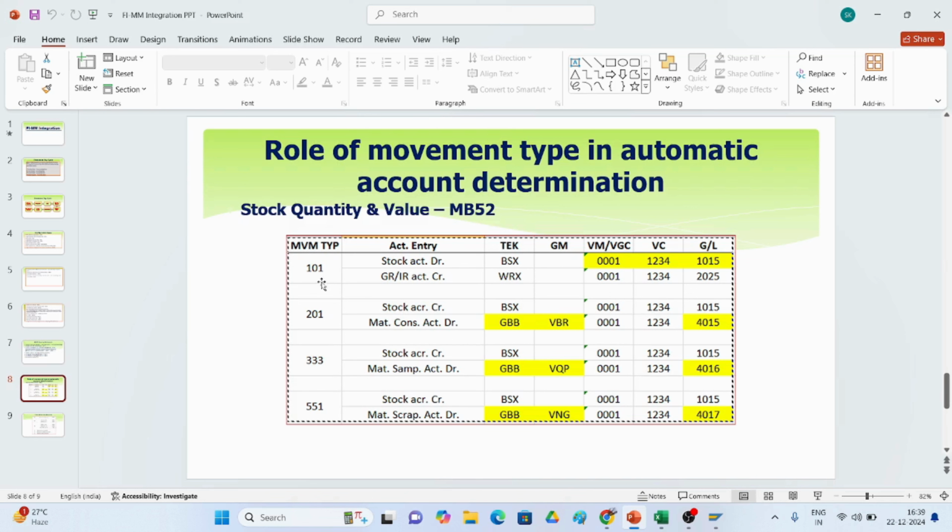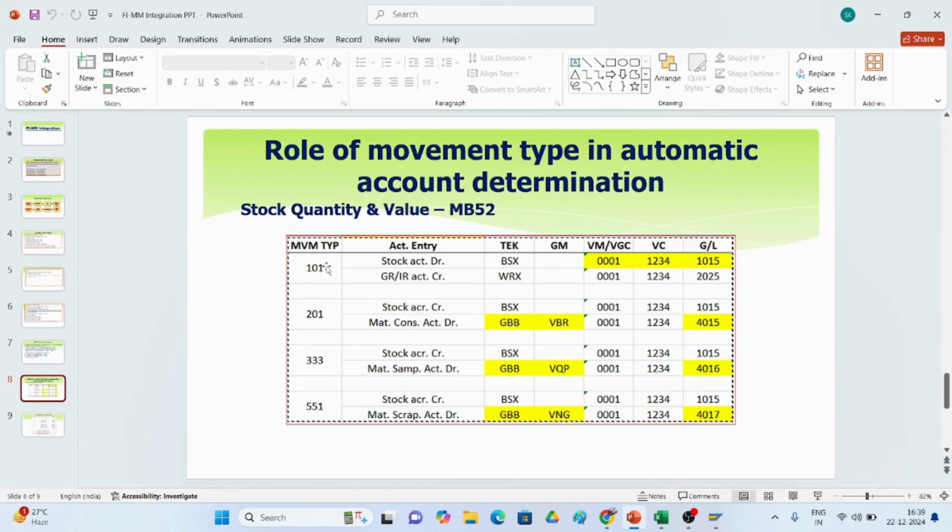Suppose the movement type is 101. First of all, we got the stock from the vendor, so the stock account is debited, and GRIR as a clearing account is credited. We link the stock account debit through the BSX transaction event key, with valuation grouping code 0001 predefined by SAP. The valuation class I have given is 1234, but for raw material it would be 3000. Whatever GL account I have created for the stock will be assigned here.